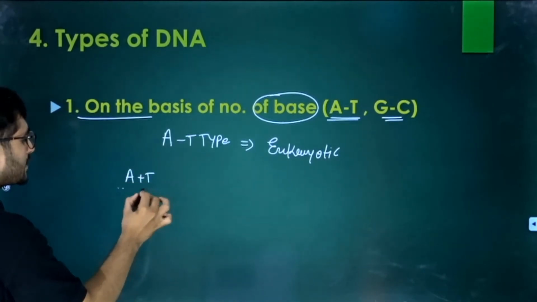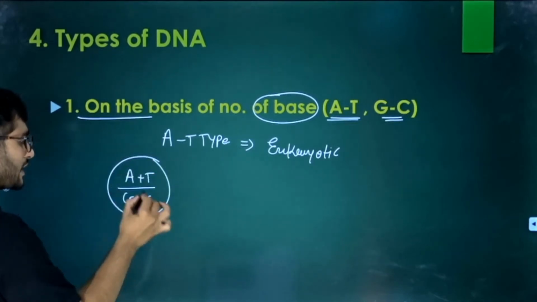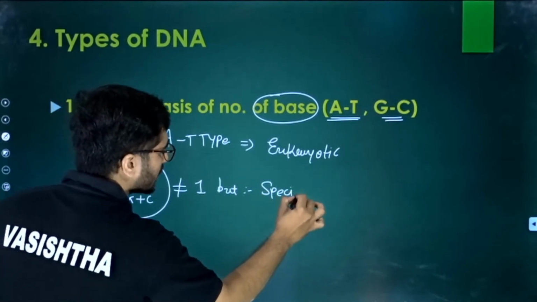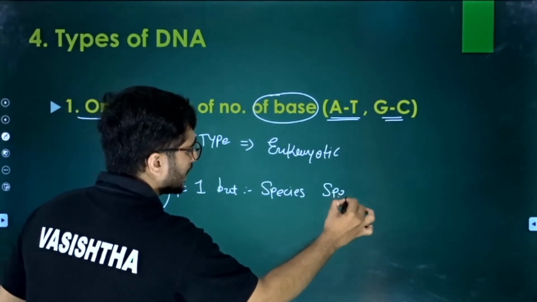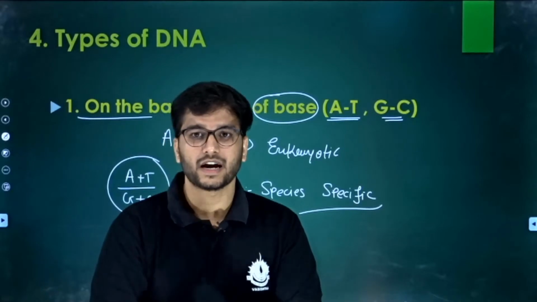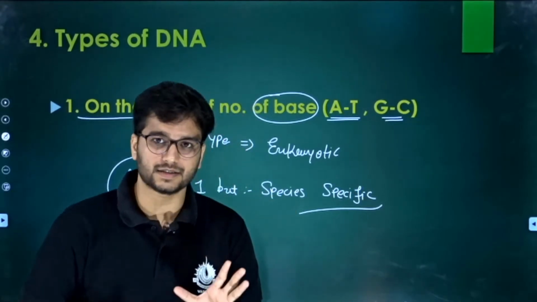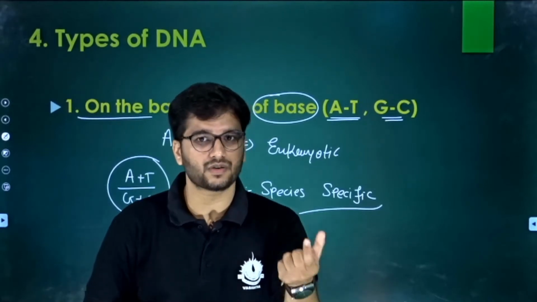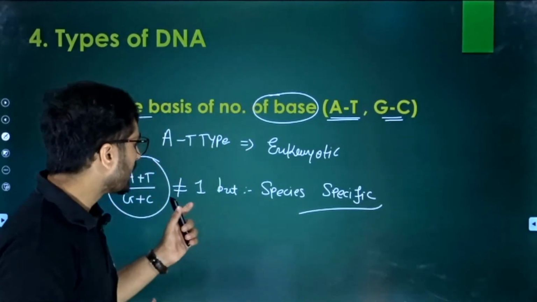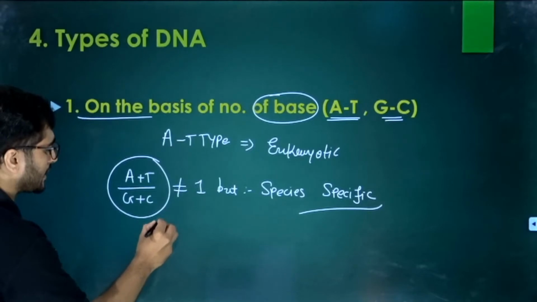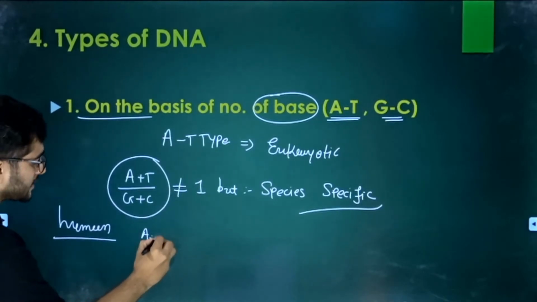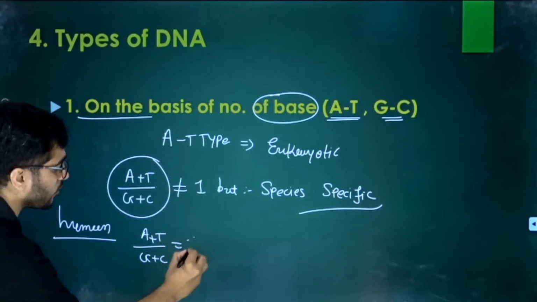See, if we get this particular equation, it is not equal to 1, but it is specific, or you can say it is species specific. It is specific for every species. If you take a human, a bacteria, anything, it is specific for each and every species. Clear? If we are human, we have an individual specific number for it. Bacteria have another. In humans, it is more than one. For humans, A plus T by G plus C is equal to 1.52.